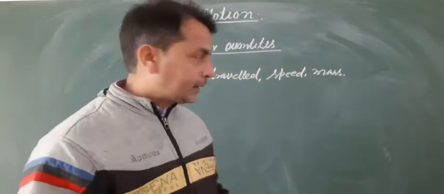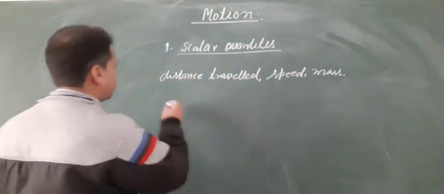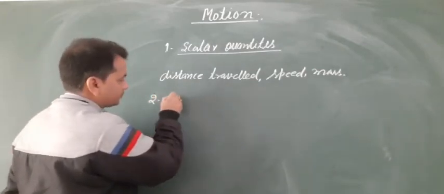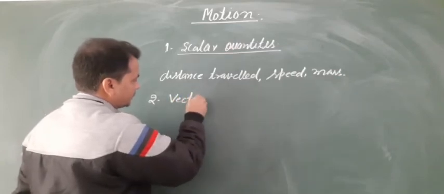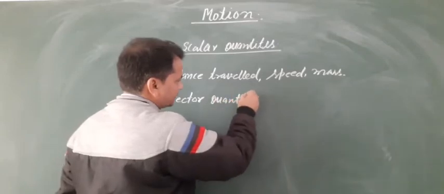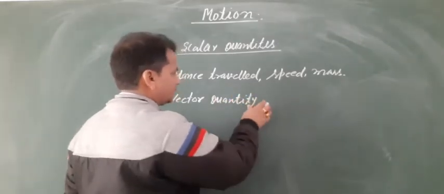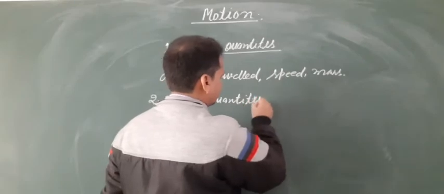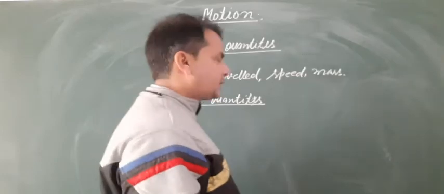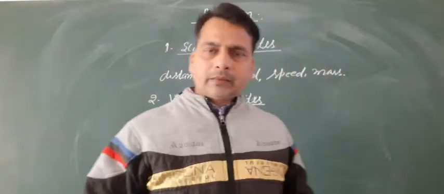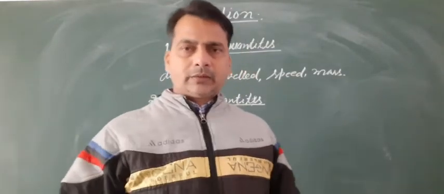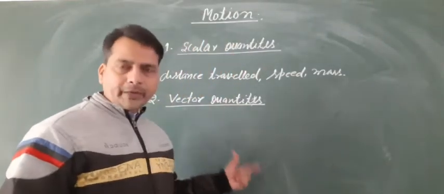Now the next quantity is the vector quantity. Second is the vector quantity. Here, we can see that some quantities have magnitude as well as direction. That is called a vector quantity.